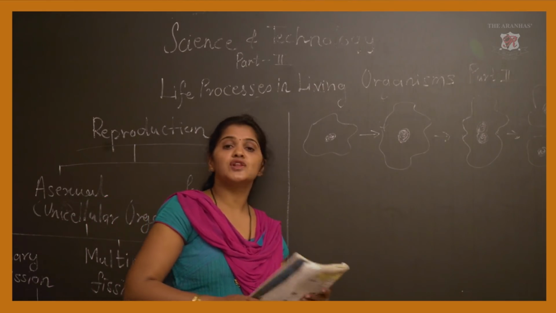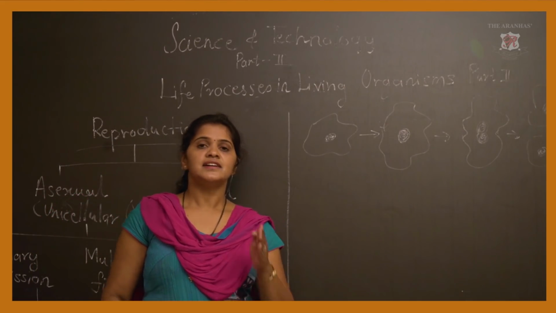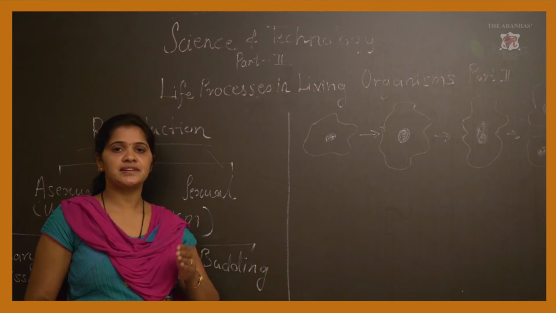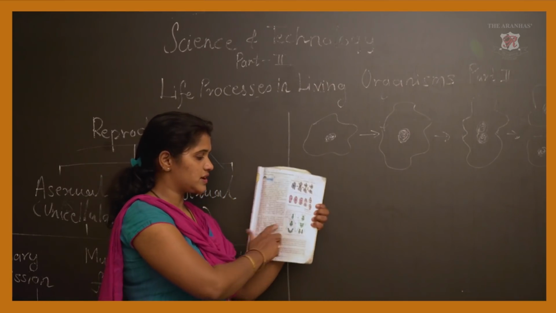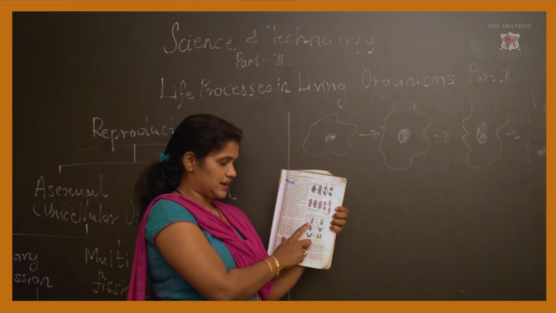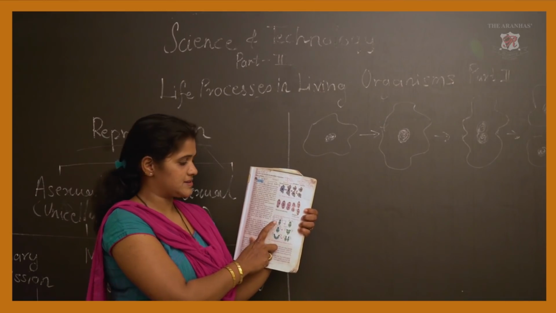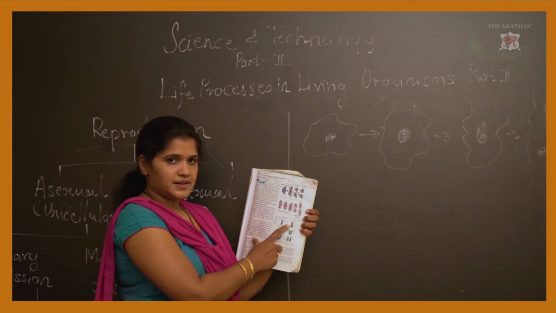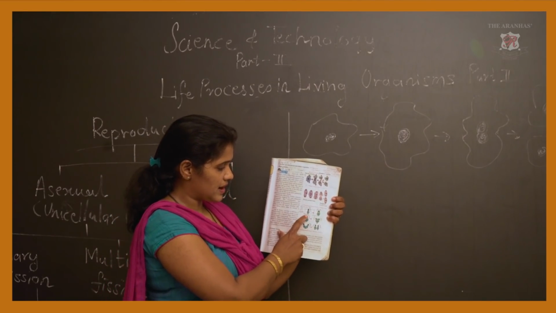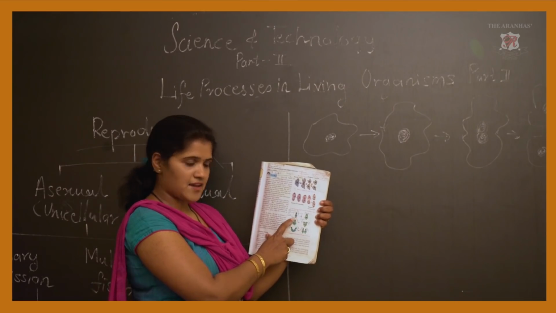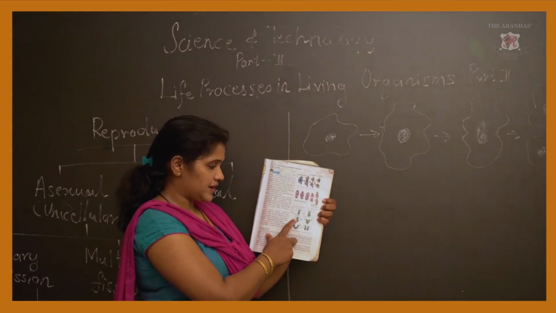The next process is longitudinal. Longitudinal itself tells us that the fission is in a straight line, in a vertical section. Let us take the example of Euglena. Again, observe the diagram. This is a cell of Euglena. You can see the internal organelles present inside it start dividing into two parts. They are elongated and divided into two parts.